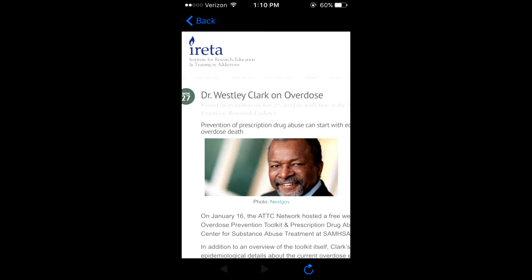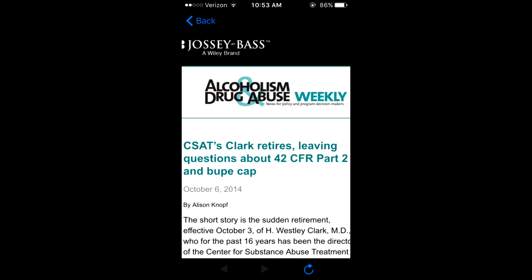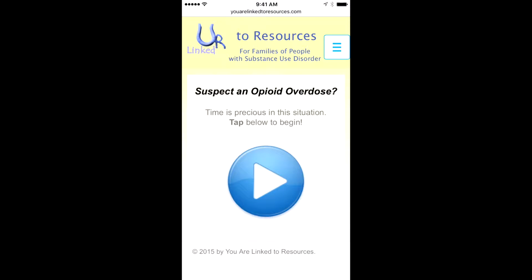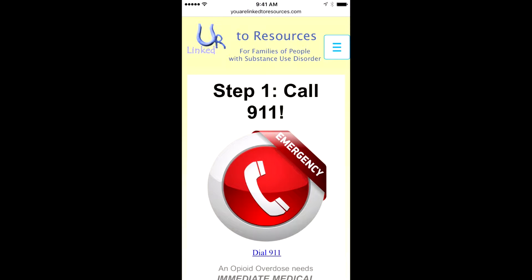When I showed Dr. Wesley Clark, formerly with SAMHSA, our app 2 years ago, his first question was, "Is our toolkit in the app?" And now I'll show you. Our Opiate Overdose Prevention app includes SAMHSA's 5 essential steps for first responders to treat an opiate overdose quickly with easy access to the steps.